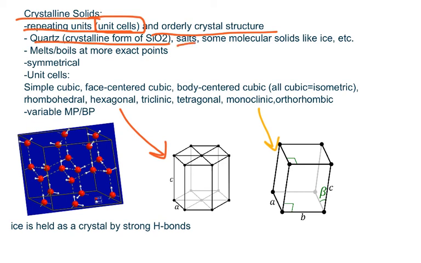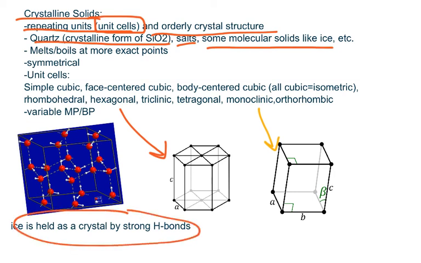Salts have a crystalline structure, and some molecular solids, like ice, have crystalline structures. So in this image over here, you can see that the water molecules form a crystal, and the crystal is held together by hydrogen bonding. Now, crystalline solids typically melt and boil at more exact points than amorphous solids do.